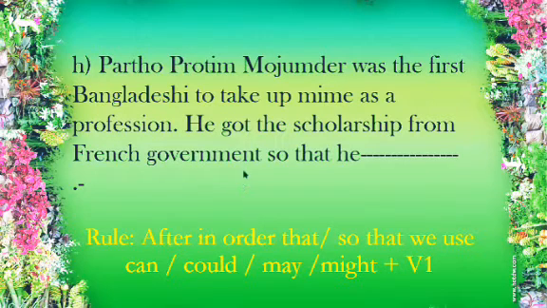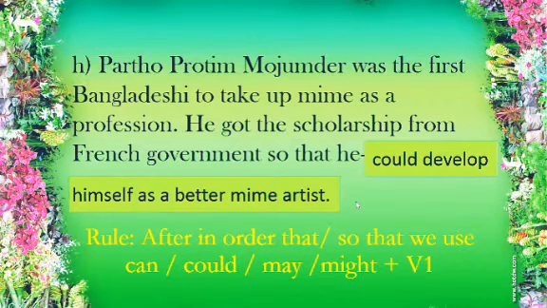Can is used if the first clause is in present form. Could should be used if the first clause is in past form. Similarly, may for present tense and might for past tense. The first clause that we have here, he got the scholarship from French government. He got the scholarship. So got is in past form. The first clause is in past form, so we have to use the word could or might. So the answer is so that he could develop himself as a better mime artist.